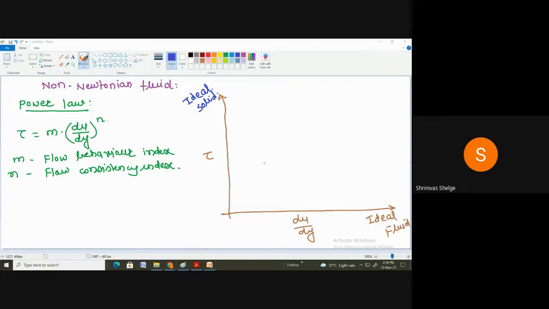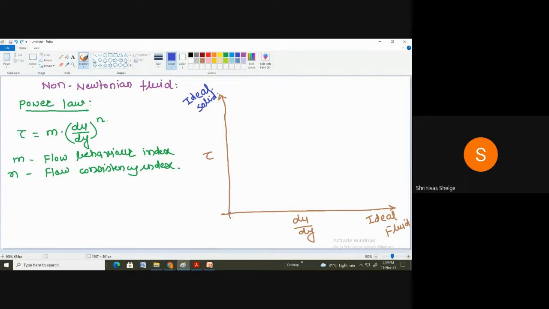So next thing is the Newtonian fluid. So Newtonian fluid is what? The shear stress is directly proportional to the rate of shear strain, or it varies linearly with the rate of shear strain. Correct. So I will show you the Newtonian fluid. This is the Newtonian fluid.